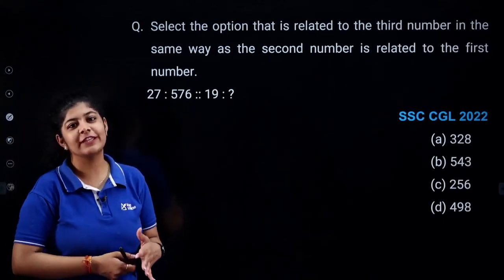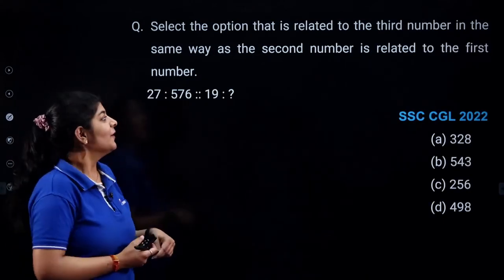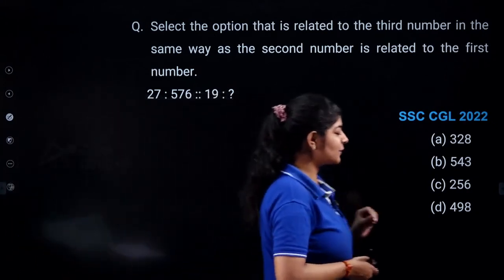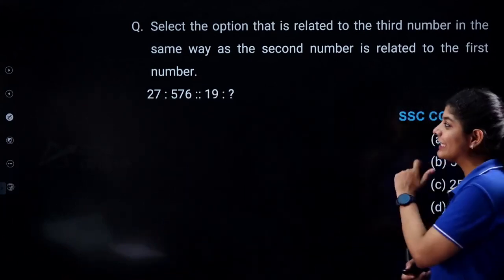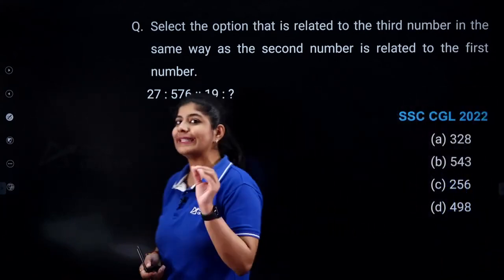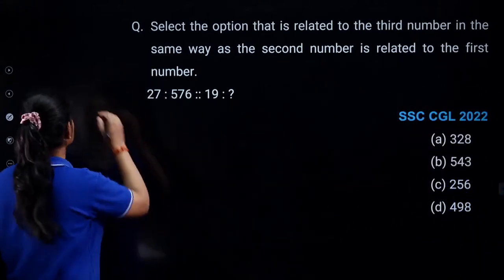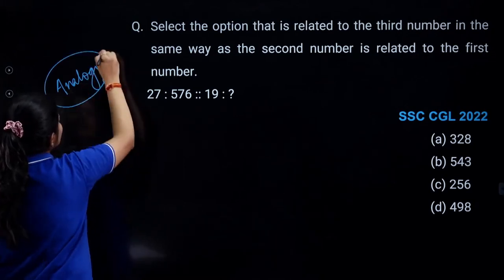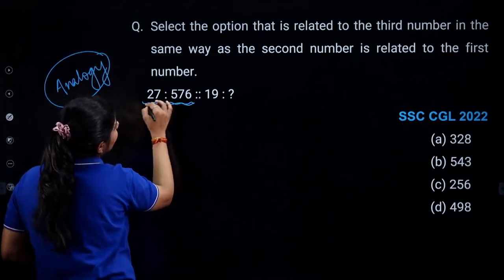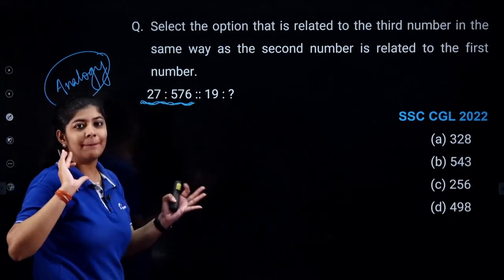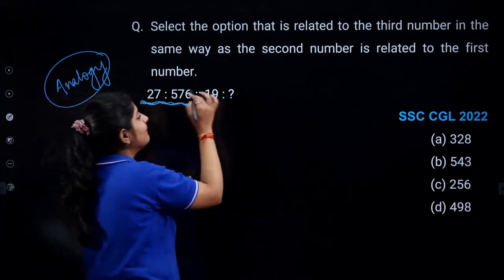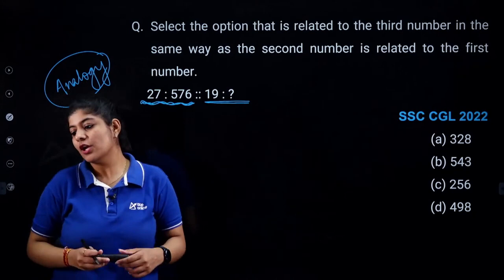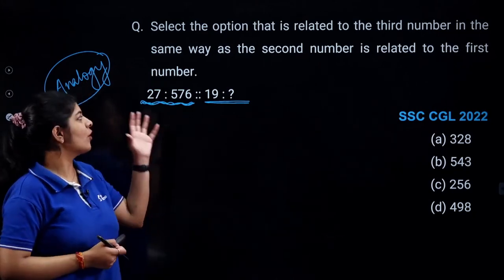So this question is again a very easy question, but only you have to work on your numbers. If you remember the perfect squares of numbers, then you can easily crack this particular question. Basically, this question is from the concept of analogy. So basically, analogy says that whatever relation you are having over here, you need to replicate the same pattern in the missing area, right? So what is the correct answer over here?